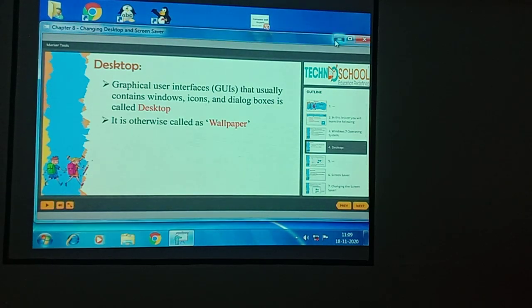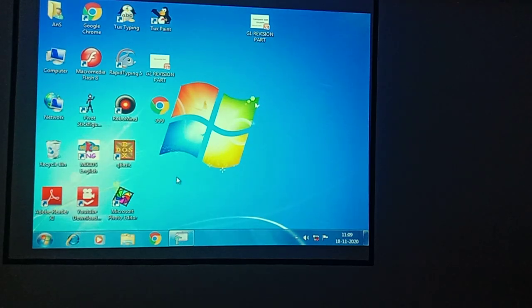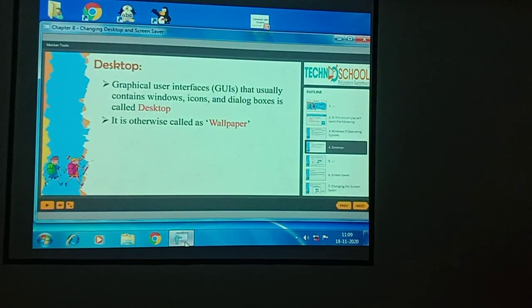Desktop is nothing but a background area on the computer screen, and it is a graphical user interface that contains the windows, icons and dialog boxes. And it is otherwise called a wallpaper.